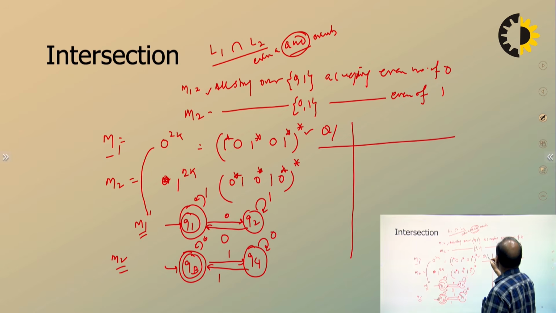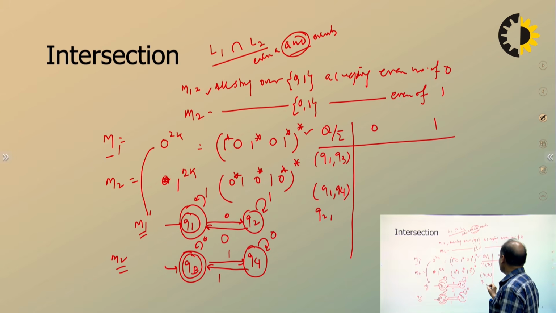It's very simple to construct the intersection machine. Take Q, sigma is 0, 1. The number of states in the intersection machine will be 2 states here, 2 states here, so 4 states. Take Q1 combined with Q3, Q1 with Q4, Q2 with Q3, and Q2 with Q4.